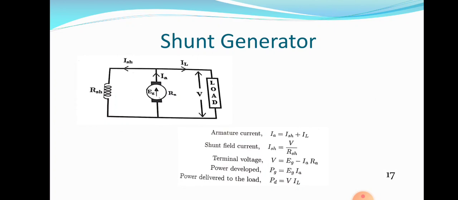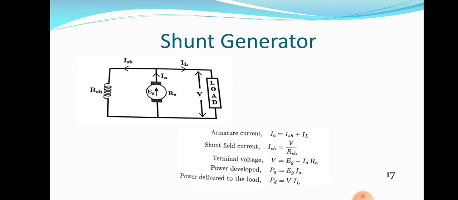Now we are discussing self-excited generators. There should be an electrical connection between the armature winding and field winding. If it is a parallel connection, it is known as shunt generator. If both windings are connected in series, it is known as series generator. Then what about compound generator? In the compound generator, you have to understand that there should be two windings. One is known as shunt field winding and the other is known as series field winding. Series field winding is connected in series with the armature and shunt field winding is connected in parallel with the armature. Then only we can call it a compound generator, which we will discuss in later classes.